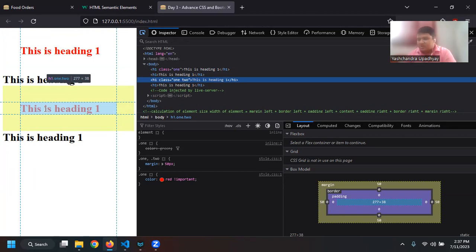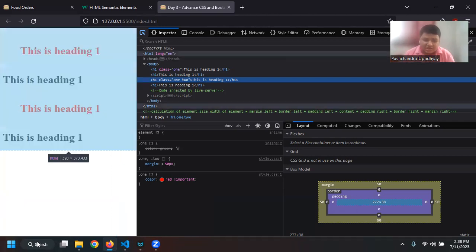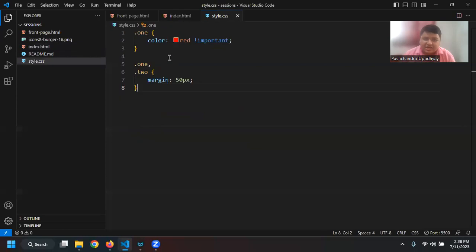So now I hope you are clear with the concept of ID, class, as well as specificity, as well as important, and then inline and the style tag, as well as adding an overall page of CSS. Also, you understood about height and width, as well as the box model. So these are the basics of CSS that you should know, how CSS actually works. And again, I forgot to say, so let us say now I have this page, right?